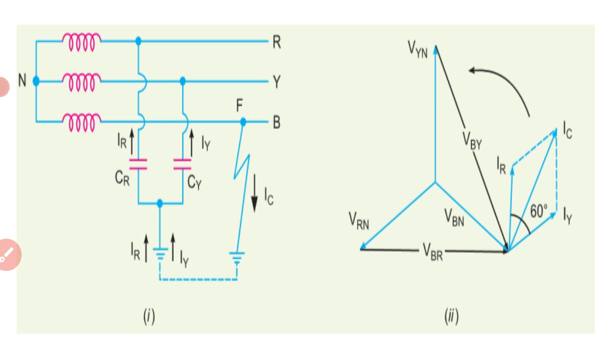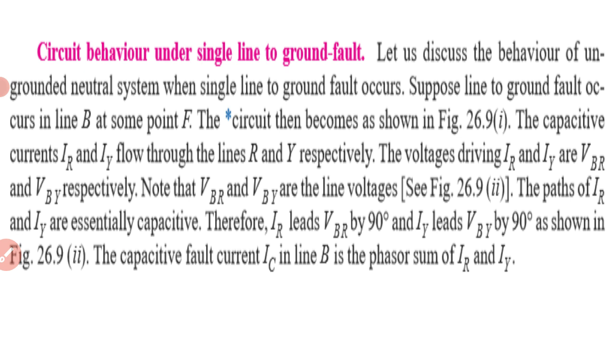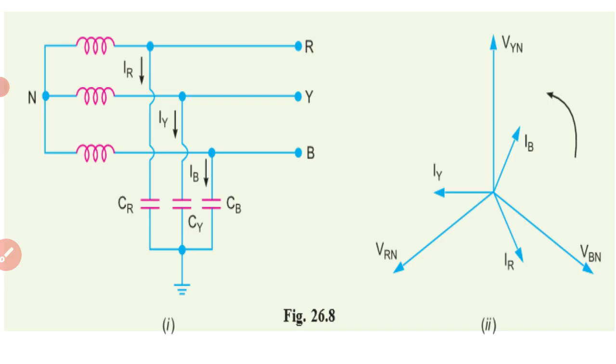Okay, here the fault is there. If you want, I will show you one more circuit. Here you can see the capacitance exists between all the lines R, Y, B. I hope it is clear.